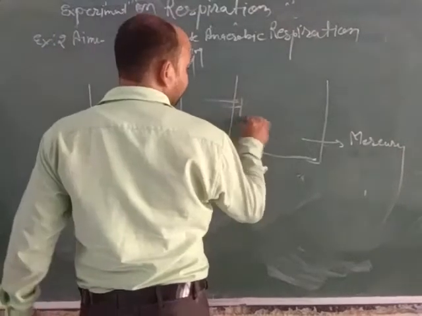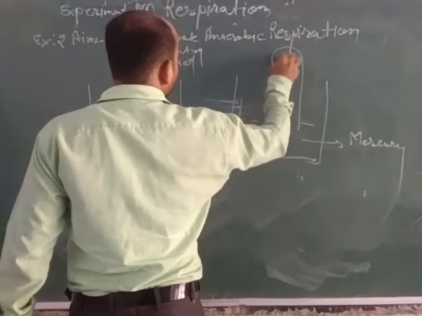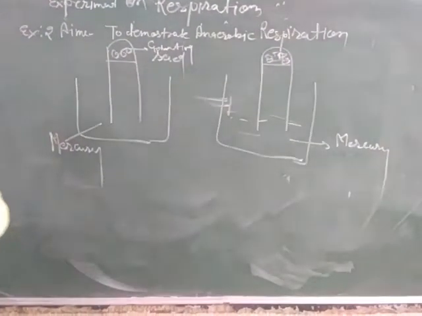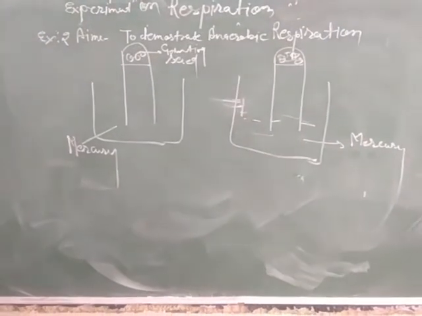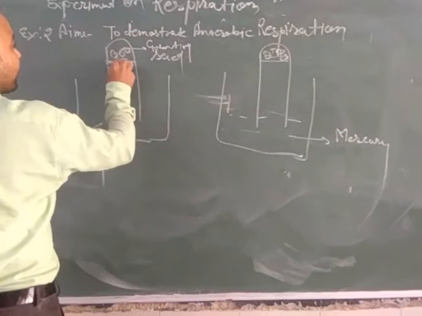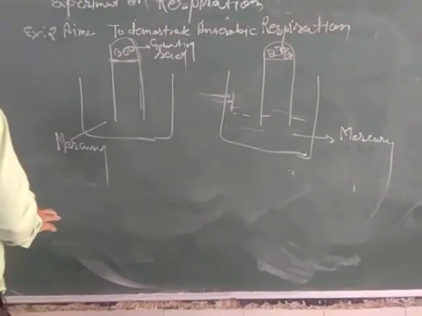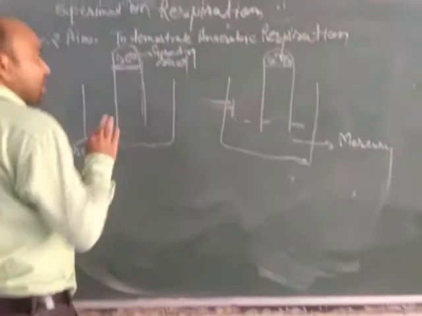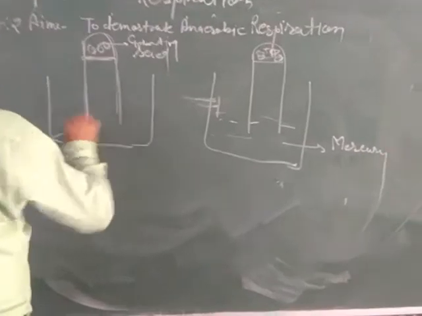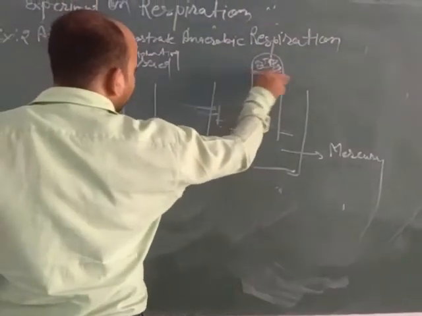In this situation also, here is the mercury level. So we take germinating seeds in inverted flasks, pour in the mercury, and add KOH crystals. KOH is used to absorb the carbon dioxide produced during respiration. Both inverted test tubes are fitted with KOH.